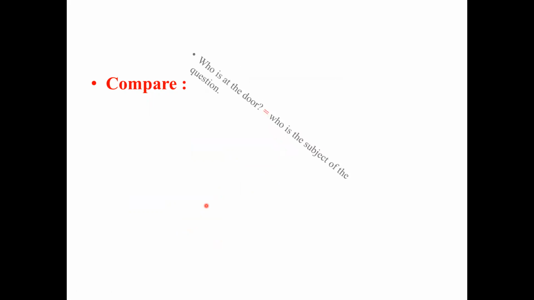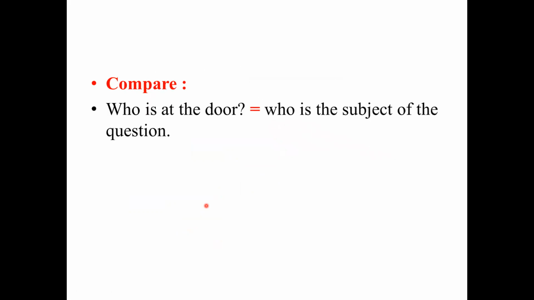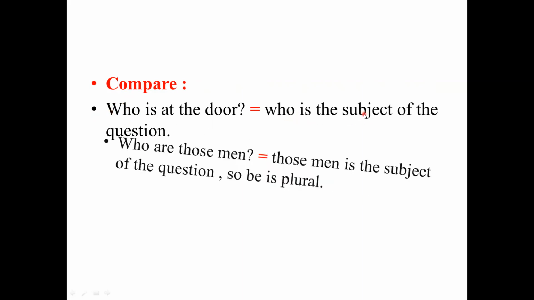Now we have some type of comparison. Compare: "Who is at the door?" Who is the subject of the question? We can say "who" here is used as the subject of the question. We can say "Ahmed is at the door," so we replace Ahmed with "who", this relative pronoun. So "who" here is used as the subject of the question.